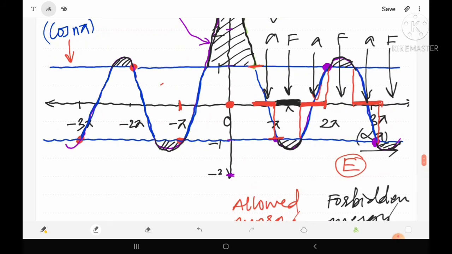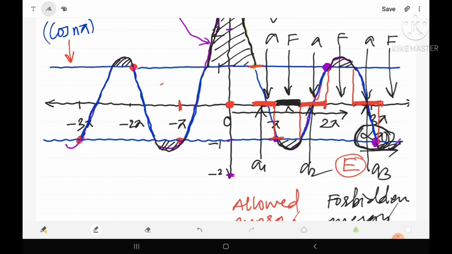In the second observation, as we increase the value of alpha A from 0 to above, we will find that the width of, suppose this is the first allowed energy band A1, this is the second allowed energy band A2, and this is the third allowed energy band A3, the widths of A1, A2, A3 are in ascending order.